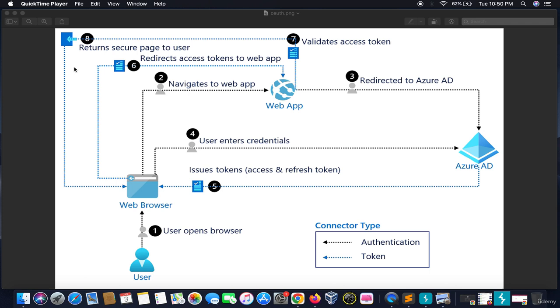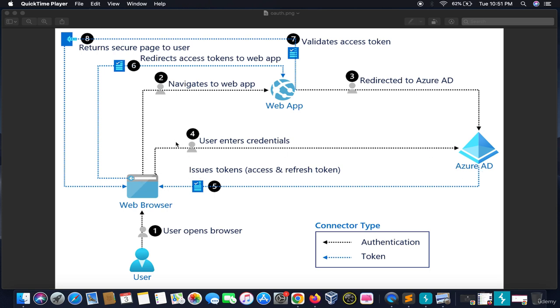So let me explain this process with the example of this flowchart. This is a user. He opens the web browser. Okay, he navigates to the web app, and it gets redirected to Azure, onto that platform. It can be Facebook, it can be Gmail. The user enters their credentials.